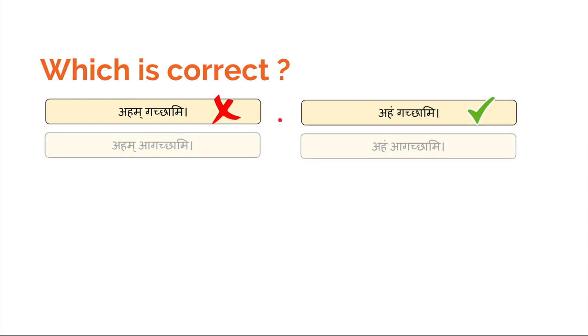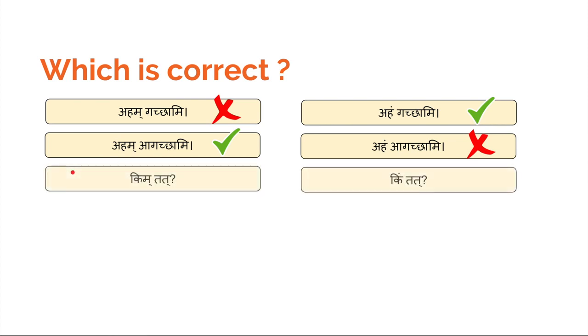And the next example is Aham agachami. So here Makara is at the end of the word and the second word starts with a swara, which is not a consonant. So the Makara will not get transformed to Anuswara, it remains as it is.